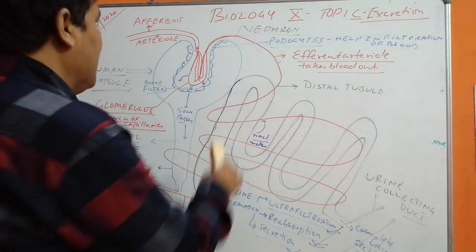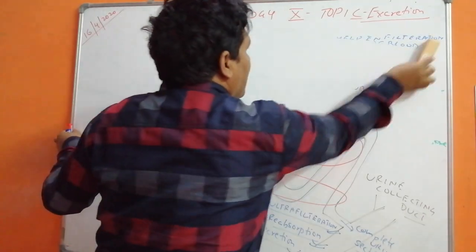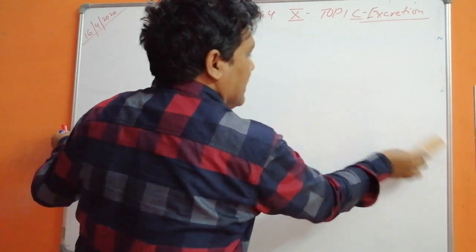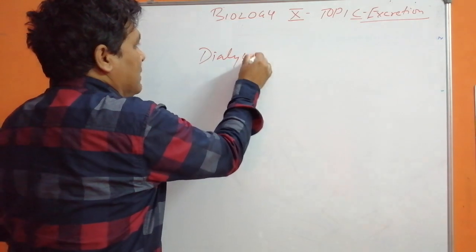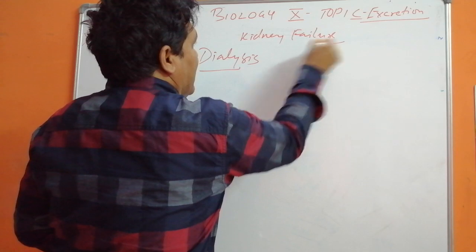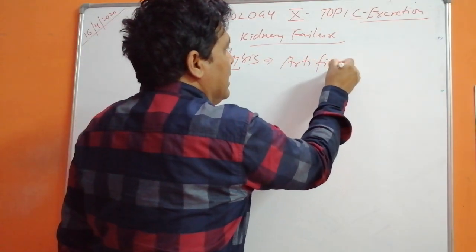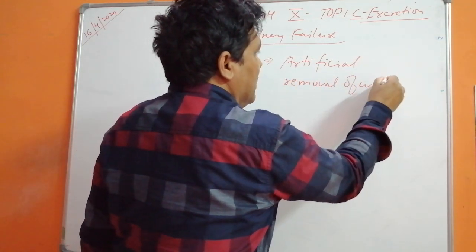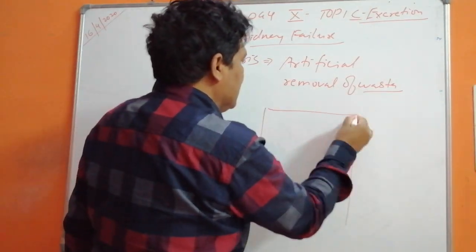Now what happens when the kidney is not working properly? Now this is a question. What happens when kidney is not working? Dialysis process is done for kidney failure. So dialysis is done. It is artificial removal of wastes.